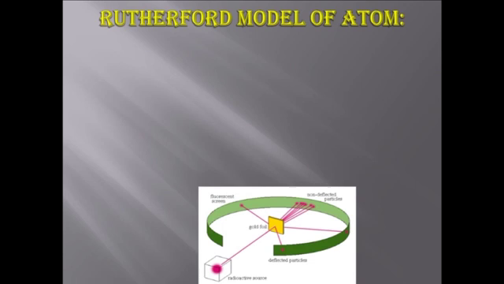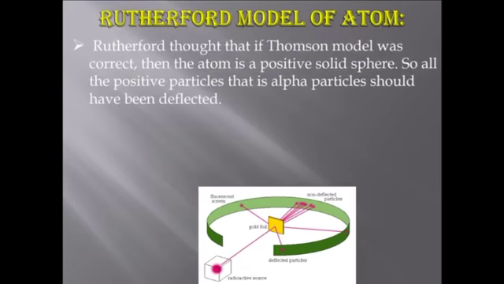Next atomic model was Rutherford's atomic model. Rutherford was also aware of J.J. Thomson's work. Rutherford thought that if Thomson's model was correct, then the atom is a positive solid sphere, so all the positive particles, that is alpha particles, should have been deflected.